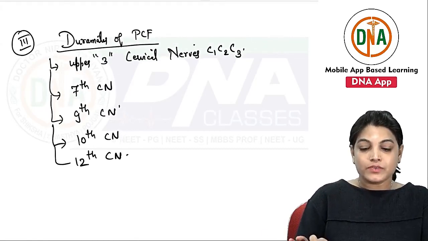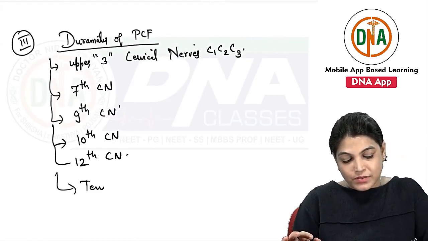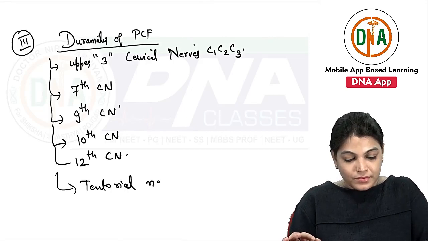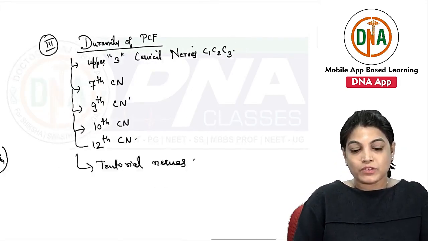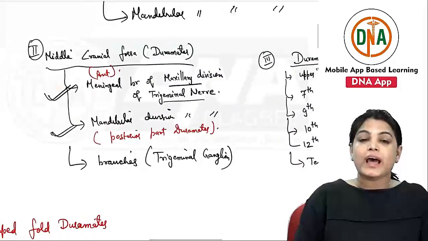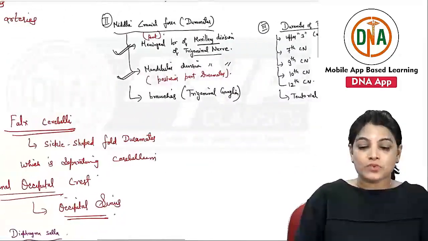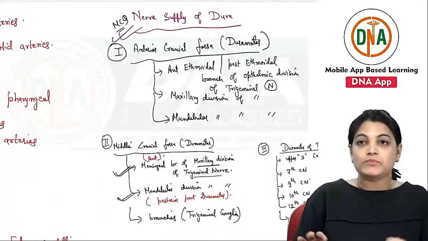Also the tentorial nerves. So these all form the nerve supply for the dura mater of the posterior cranial fossa. This is very important as far as the NEET PG MCQs are concerned. These are very important topics for the NEET PG MCQs.